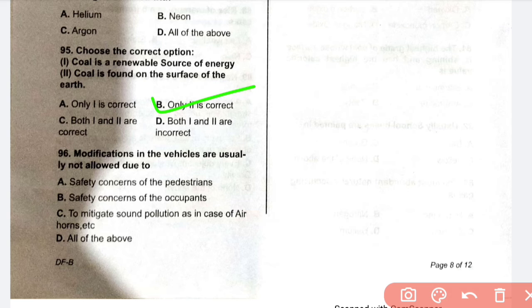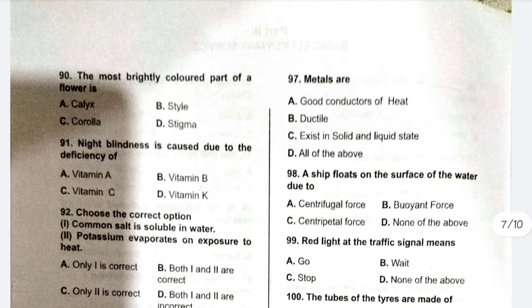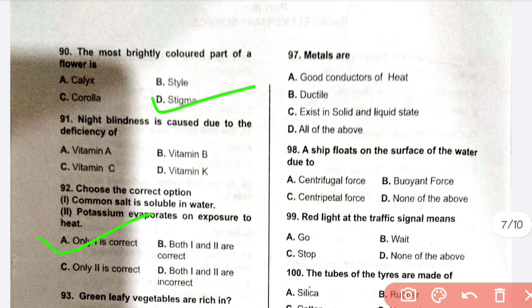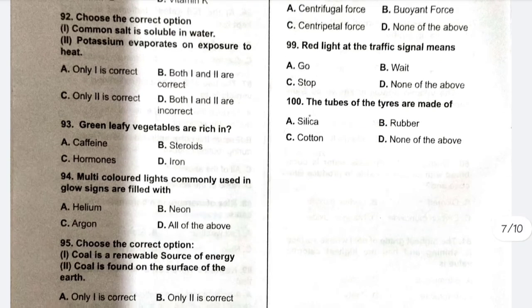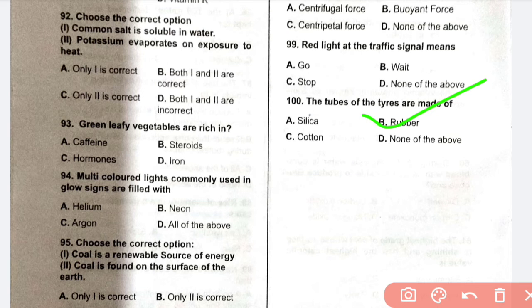Modified vehicles are usually not allowed due to... I'll take all of the above, D. Metals are... okay, I'll take A or D, all of the above. A ship floats on the surface of the water due to B, buoyant force. Red light in traffic signal means stop, C. The tube of tires is made of rubber, B.